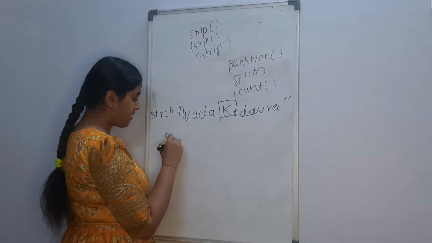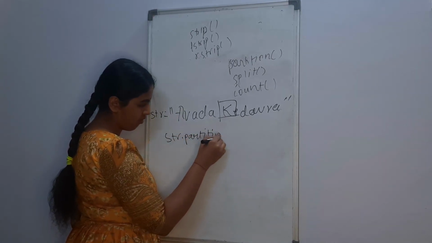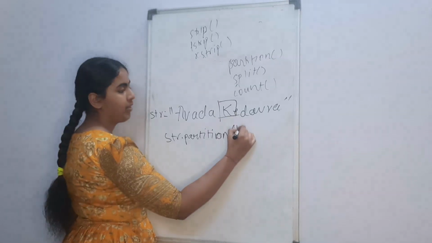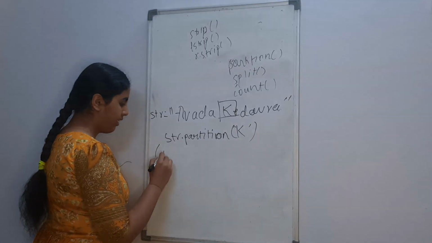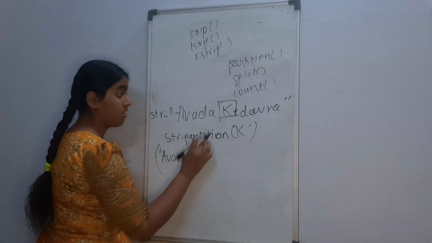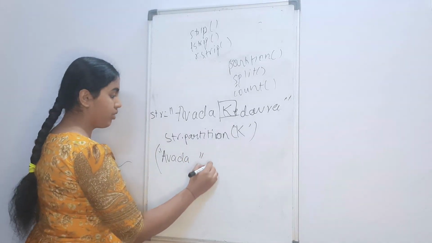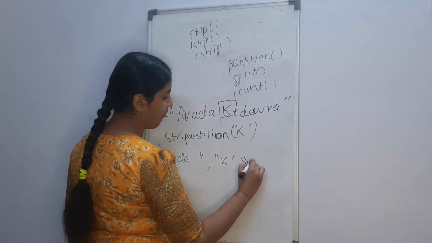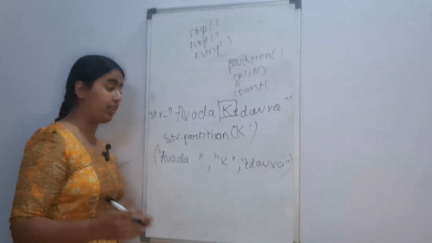So str.partition K. This will give you an output of round bracket string 'Avada ', the space will also be included, comma 'K', comma 'edavra'. This would be the output for partition.